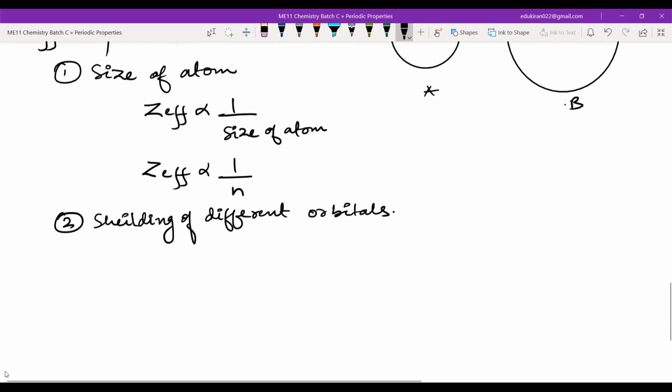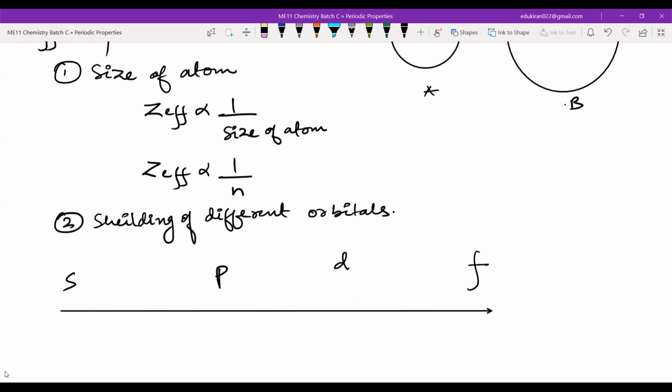Now you will tell me, we have S orbital, P orbital, D orbital, and F orbitals. Now, as we go from S to F, we say that the orbitals are getting diffused.